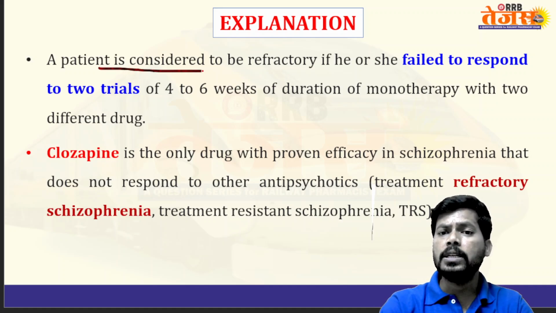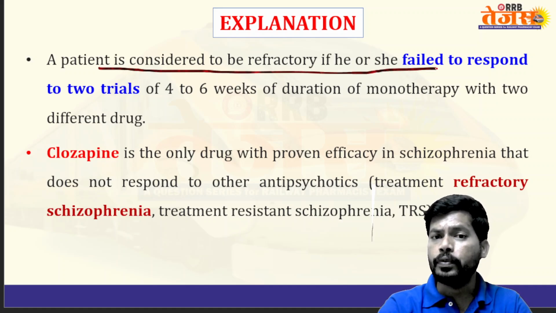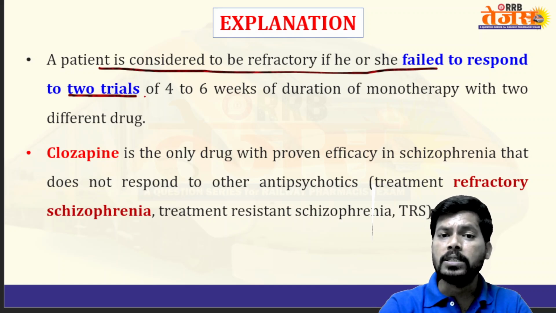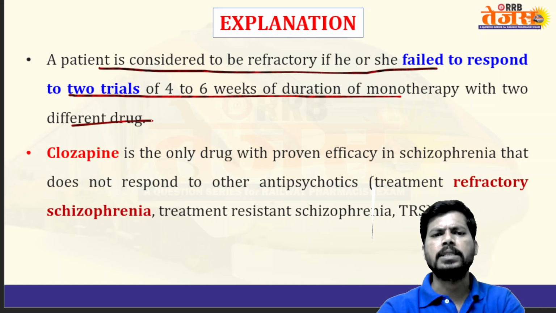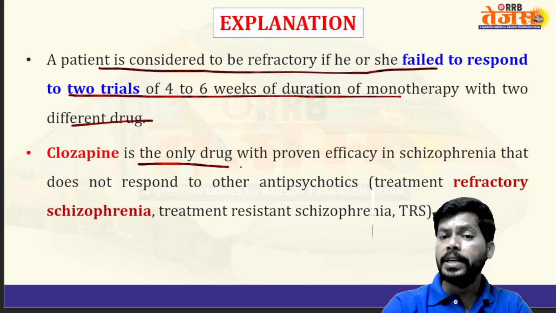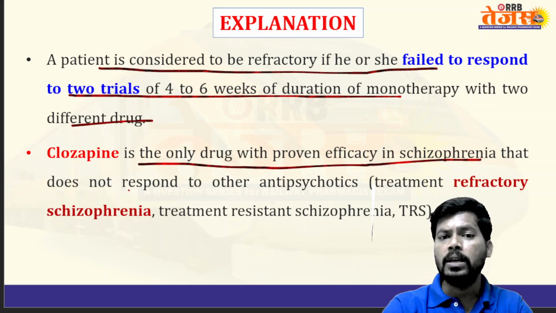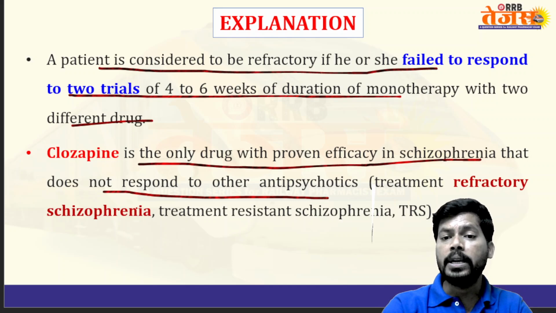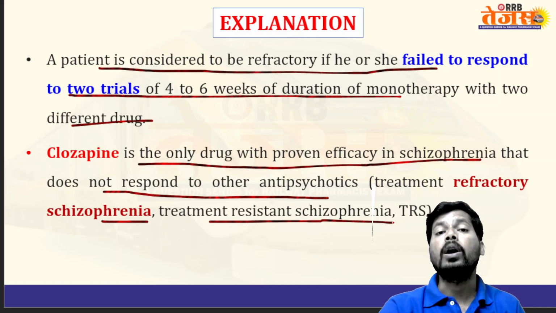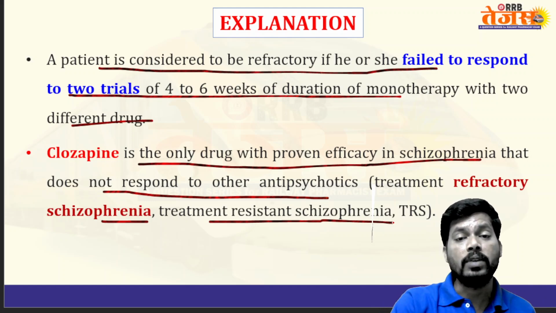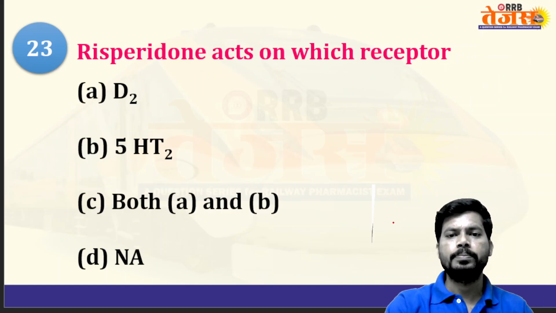A patient is considered to be refractory if he or she failed to respond to two trials of 4 to 6 weeks duration of monotherapy with two different drugs, that is, antipsychotics. And clozapine is the only drug with proven efficacy in schizophrenia that does not respond to other antipsychotics. The treatment refractory schizophrenia, the treatment resistant schizophrenia. So the schizophrenia cases which do not respond to other drugs can be treated by clozapine. Clozapine is a good drug for treatment of schizophrenia.